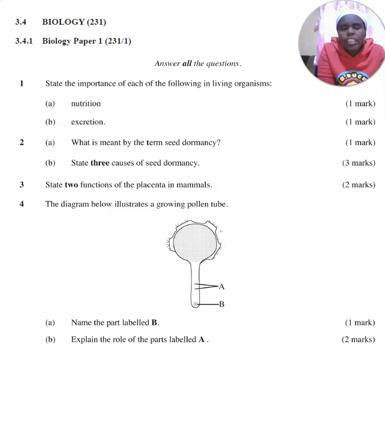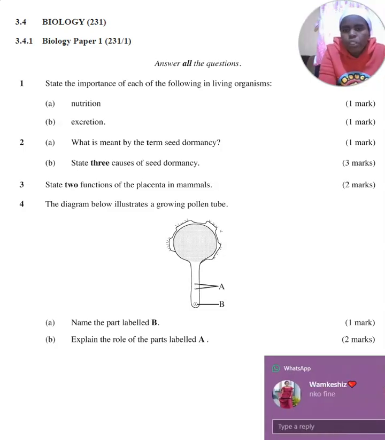State 3 causes of seed dormancy. Seed dormancy is caused by chemical or growth inhibitors, hardness or impermeability of the seed coat, low or freezing temperatures, underdeveloped or immature embryo, low concentration of hormones, lack of appropriate light wavelength. All those are causes of seed dormancy. I repeat, there is chemical inhibitors, hardness or impermeability of the seed coat, low freezing temperature, underdeveloped or immature embryo, low concentration of hormones, and lack of appropriate wavelength.